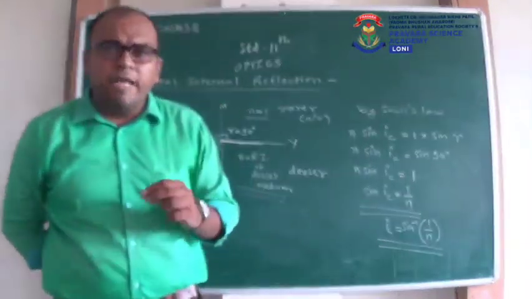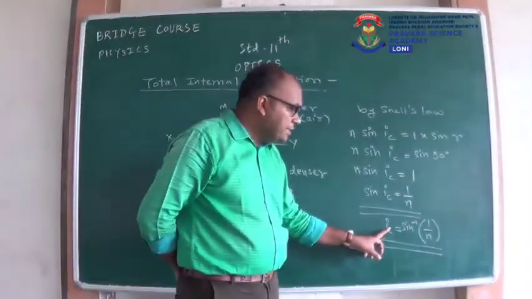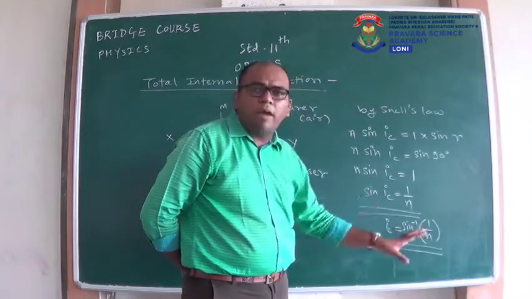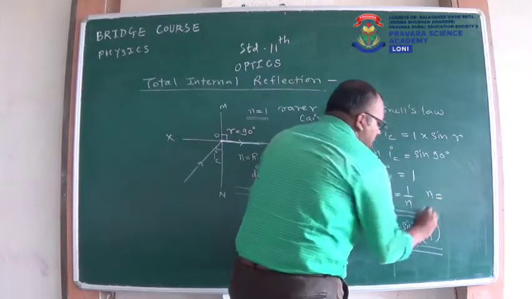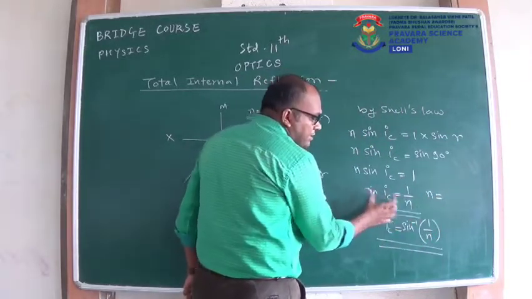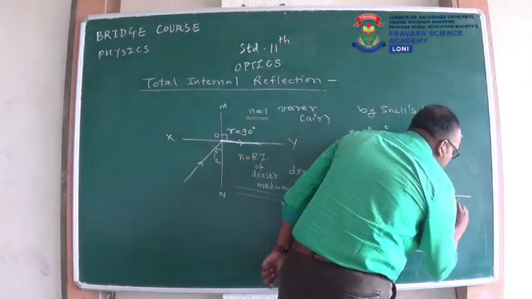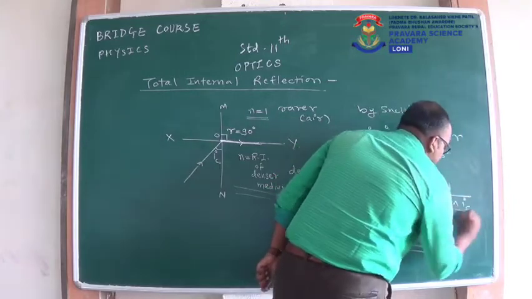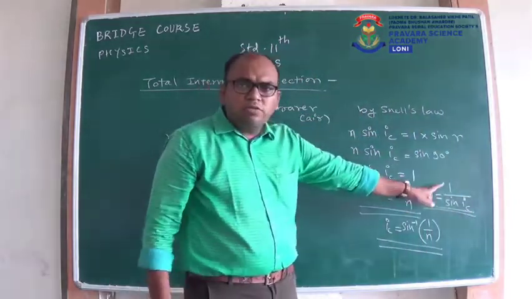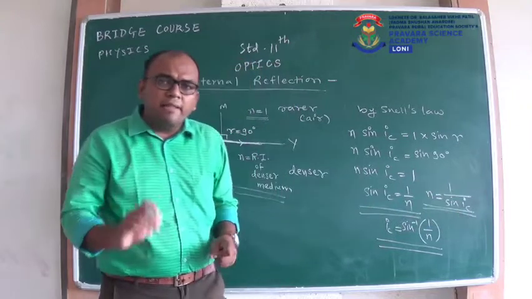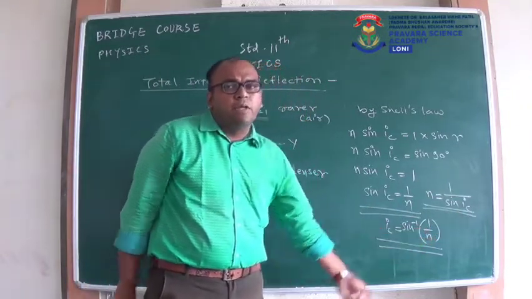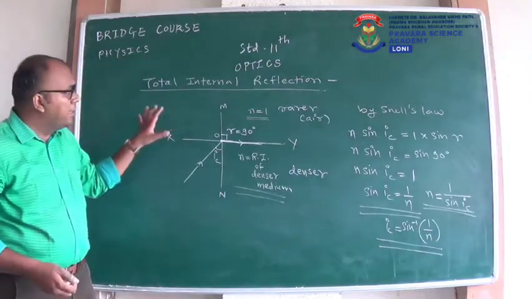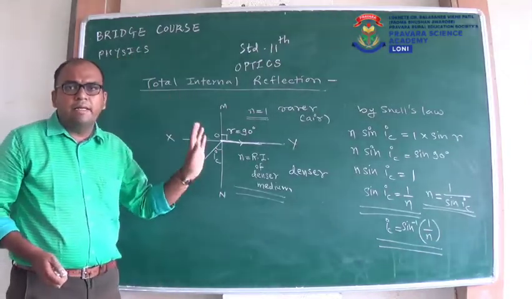N is the refractive index of the denser medium, and the formula is IC equals sin inverse of 1 upon N. If you want to find the formula for N, the refractive index, N will come here and sin IC will go there, so it will be 1 upon sin IC. So to find the refractive index, you can use the formula 1 upon sin IC. To find the critical angle IC, you can use the formula sin inverse of 1 upon N. So here we studied total internal reflection.